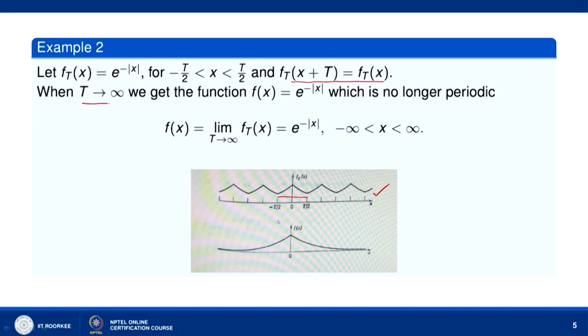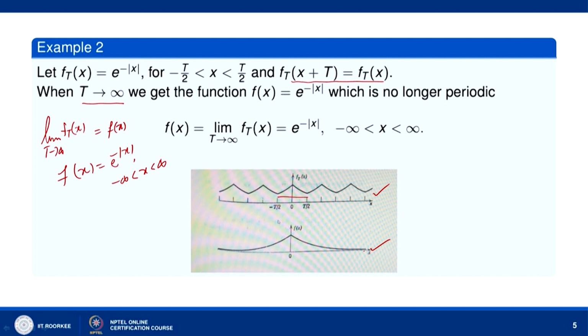Now, let us take T goes to infinity. When T goes to infinity, f_T(x), let us say, goes to f(x), the limit of f_T(x) as T goes to infinity. So, then what will happen? f(x) will be equal to e to the power minus mod of x over the interval minus infinity to infinity, and this is how we get the graph of f(x). And you can see that this function f(x) is not a periodic function. So, we get a non-periodic function.